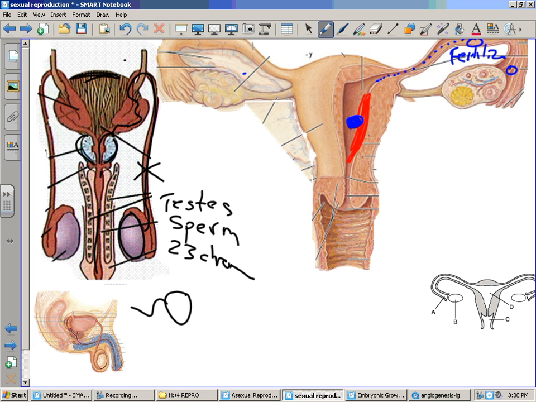And once again, this structure over here is the uterus, and for the production of eggs through the process of meiosis, also with half. Now this first zygote will be the combination of these 23 chromosomes plus the 23 chromosomes from our sperm, and we will have a zygote. Now this thing will start developing, dividing mitotically over and over again. Nothing will be different about the cells, but eventually, at some point, something's going to happen with those cells, and it's going to tell them to become something.